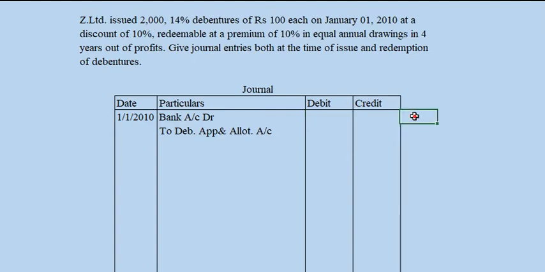So that means 2000 into 90 rupees, at a discount of 10, 1,80,000.